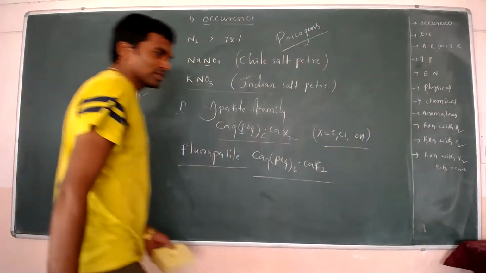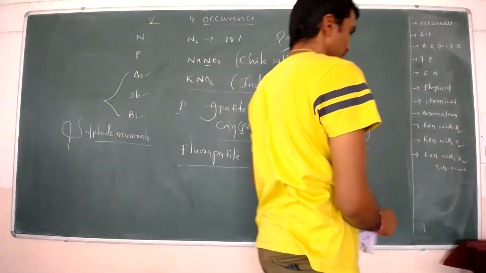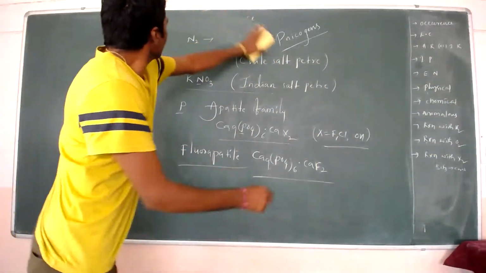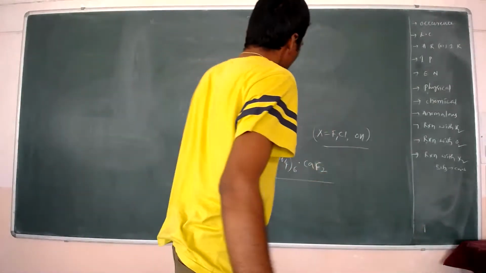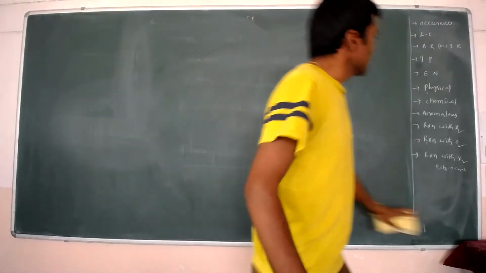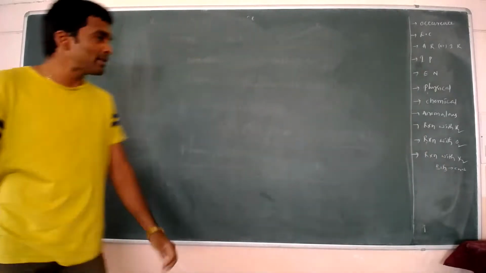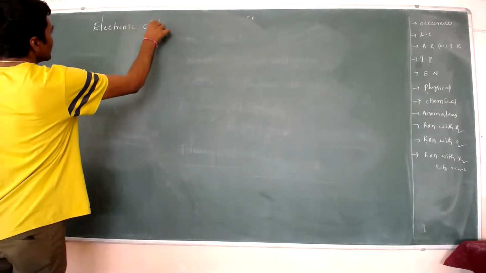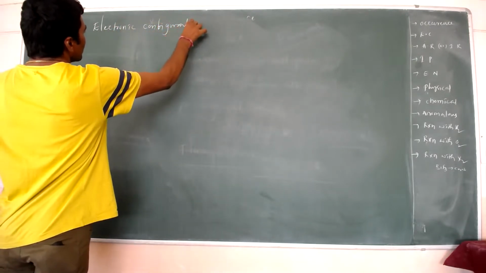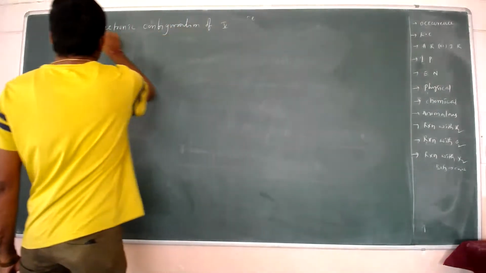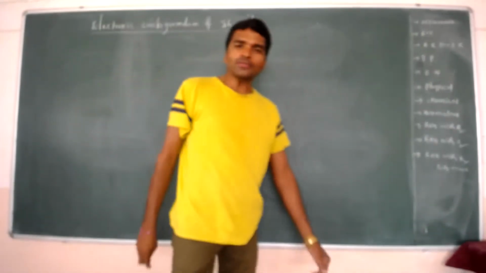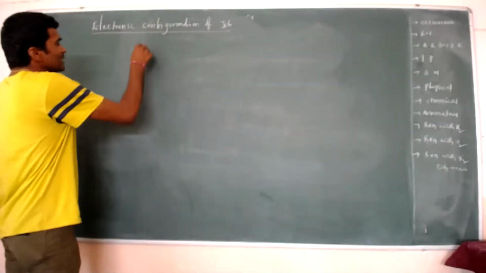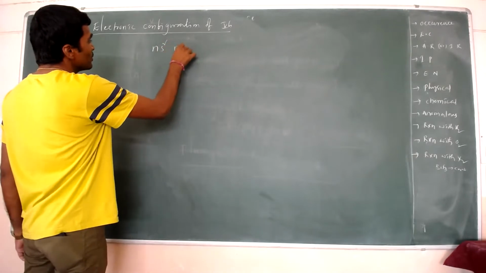Now we are going to discuss the electronic configuration of fifth group elements. The general electronic configuration is ns2 np3.